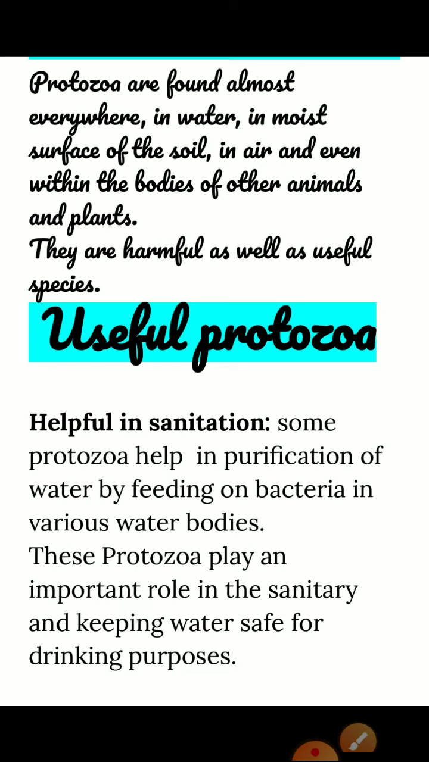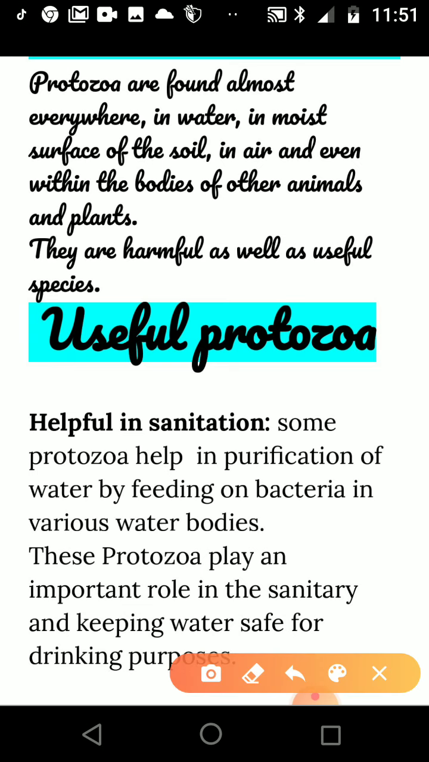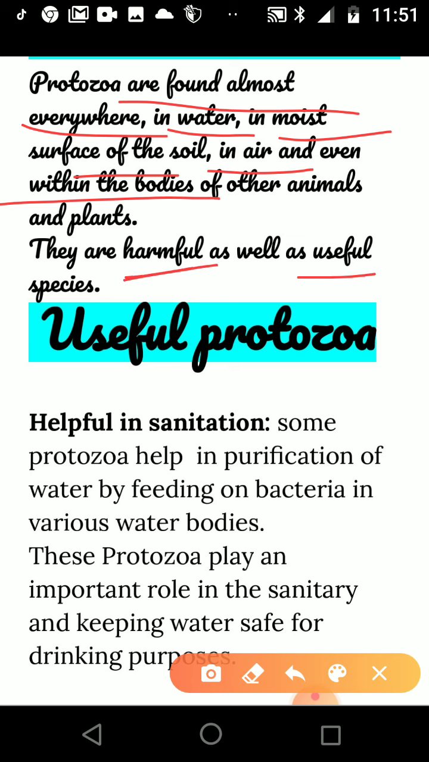So students, as we know, protozoa are found almost everywhere. They are in water, in moist places, in the soil, in air, even within our bodies, other animals, and also in plants. So these protozoa also have some harmful as well as some useful effects. Today we are going to study about all these.